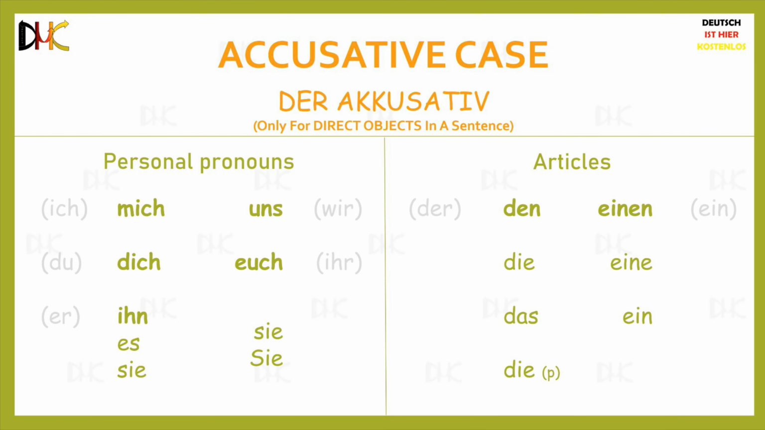And as we saw in the last lesson, the accusative personal pronouns are mich, dich, ihn, es, sie, uns, euch, sie, Sie. Masculine articles der and ein become den and einen in the accusative case, but all the other articles remain exactly the same. I hope that is absolutely clear to you.